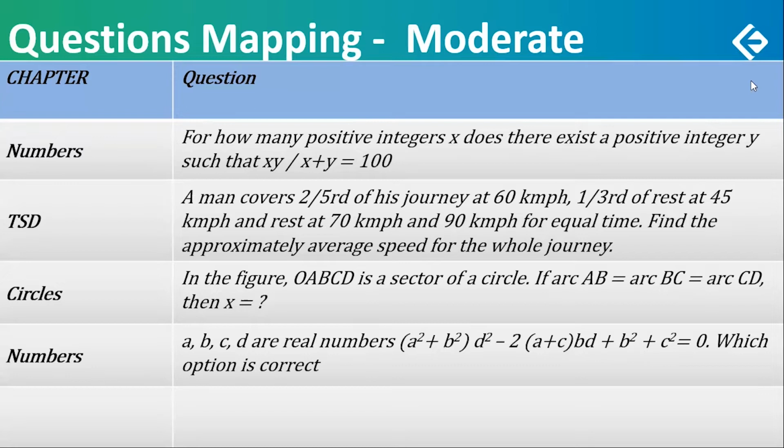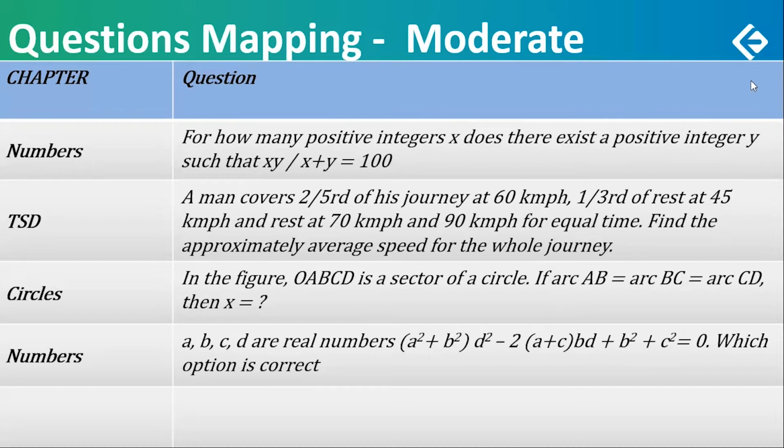Time, speed, distance. Out of the 3, this is the one. This is moderate. A man covers 2/3 of his journey at 60 kilometers per hour, 1/3 of the rest, which you can calculate very quickly, at 45 kilometers per hour, and now here is an important twist, the remaining at 70 and 90 kilometers per hour for equal times.